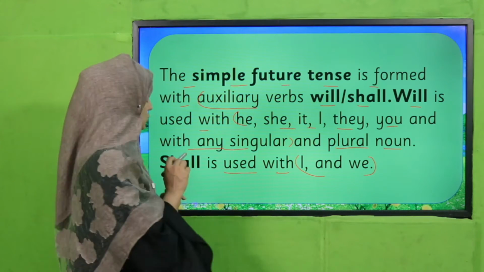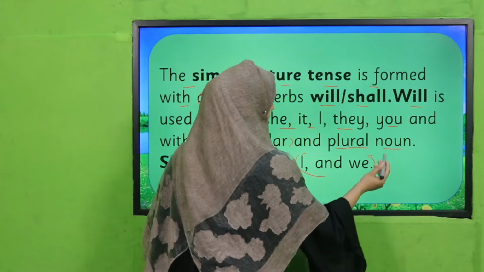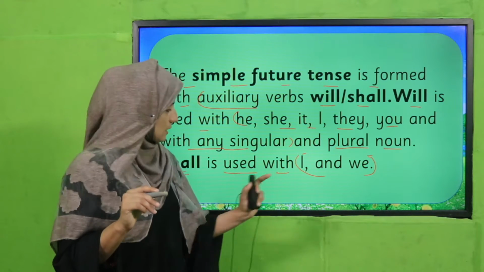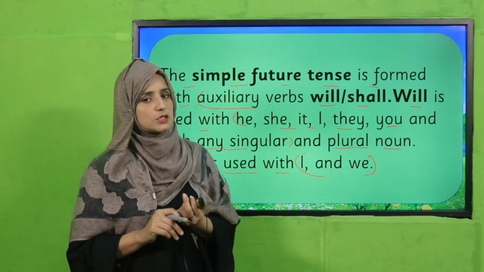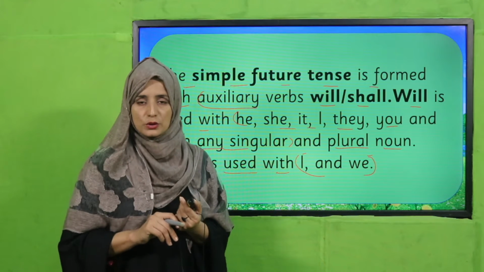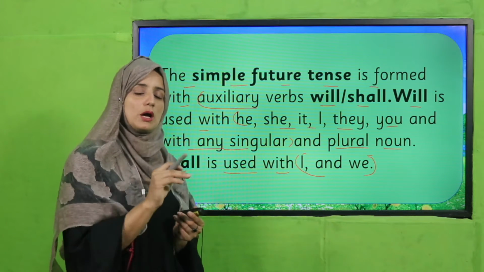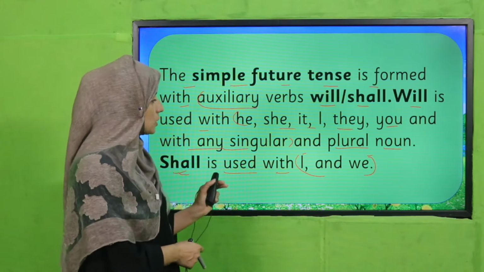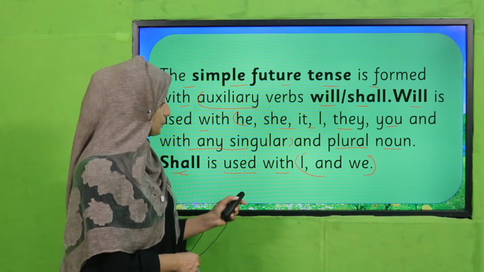And where is the use of shall? Simple, you can memorize that. With I and we we have to use shall. I and we, first person, singular and plural. So with the first person personal pronoun we have to use shall, except that all pronouns and nouns will get will. So keep in mind where we have to use these helping verbs.